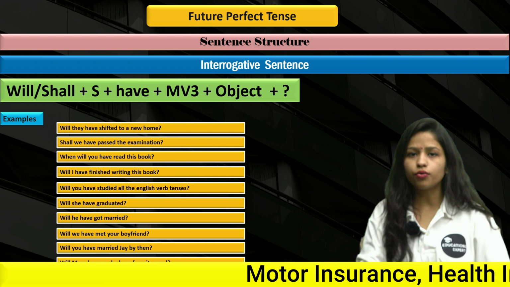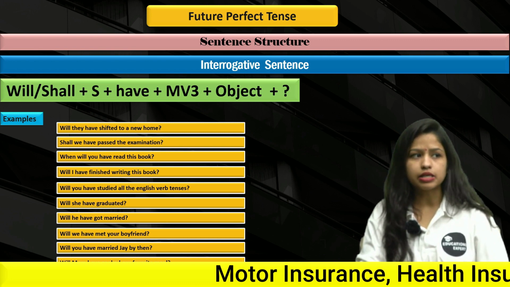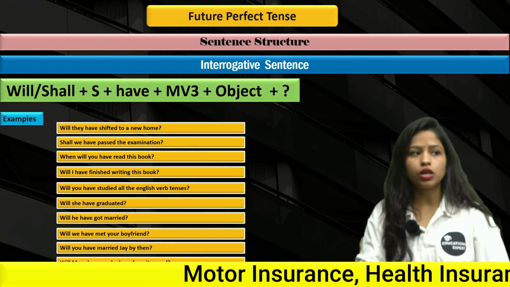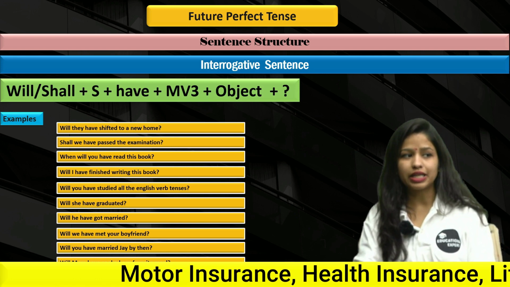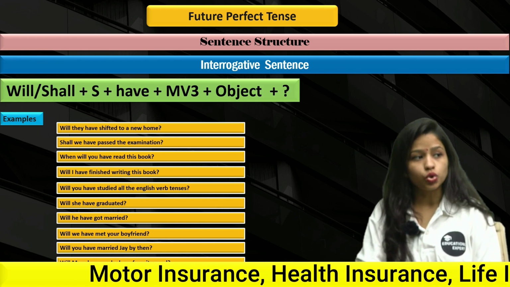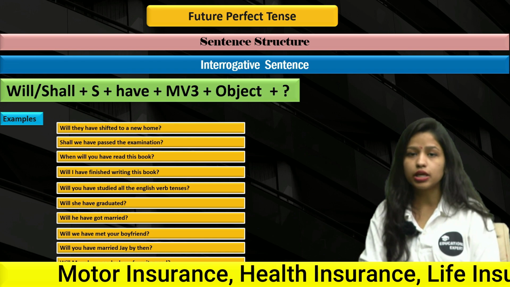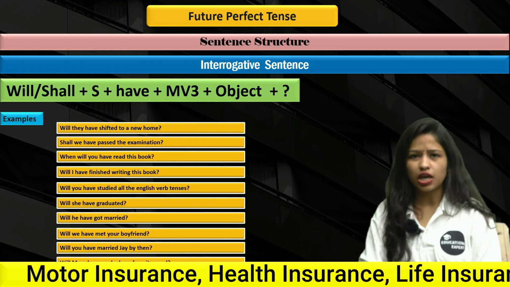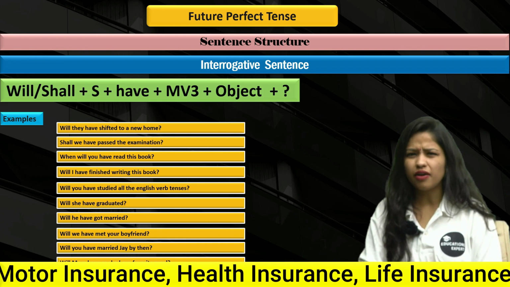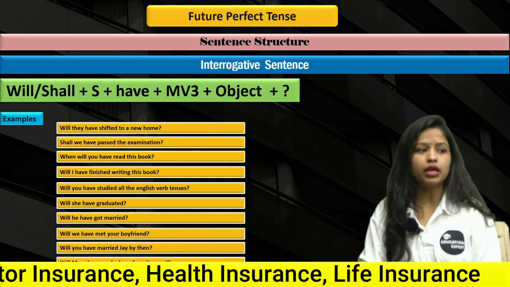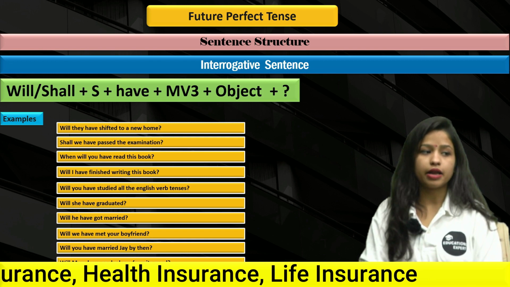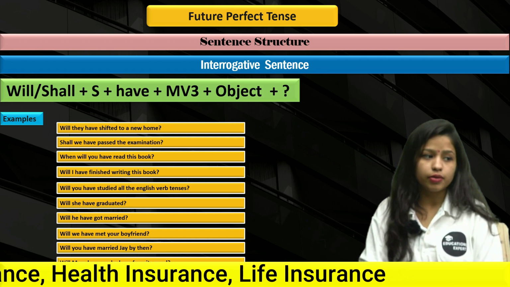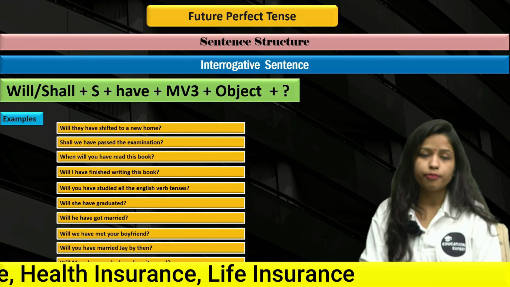Will they have shifted to a new home? Shall we pass the examination? When will you have read this book? Will I have finished writing this book? Will you have studied all the English verb tenses? Will she have graduated? Will he have got married? Will we have met your boyfriend? Will you have married Jay by then? Will mom have cooked our favorite meal?